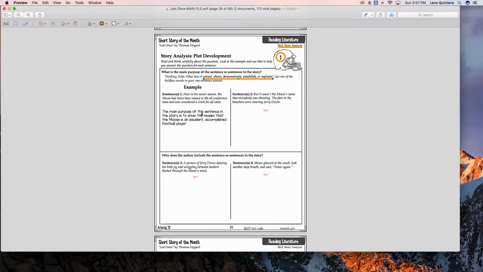All right. The main purpose of this sentence in the story is to show, so I'm going to underline that because they made sure to use their bold word up here. The main purpose of this sentence in the story is to show the reader that the Moose is an excellent, accomplished football player. Okay, so now it's our turn.